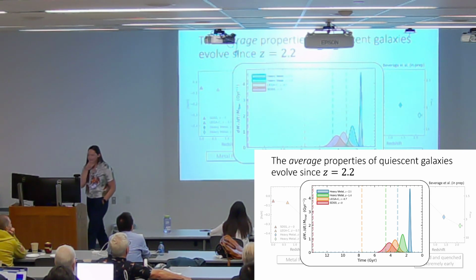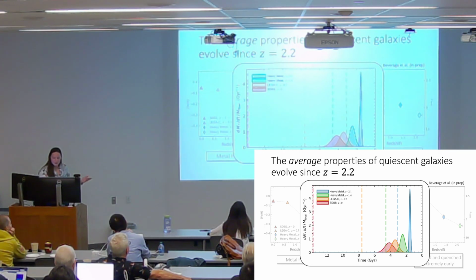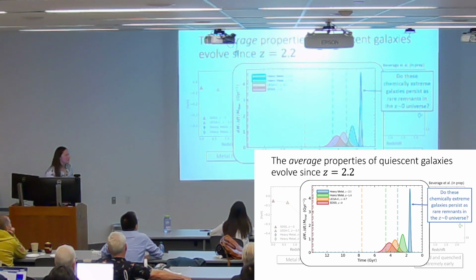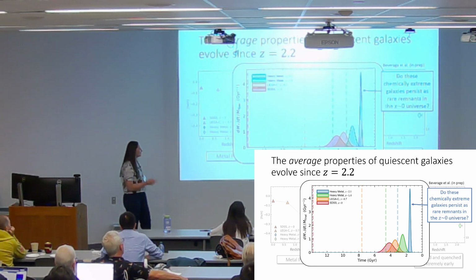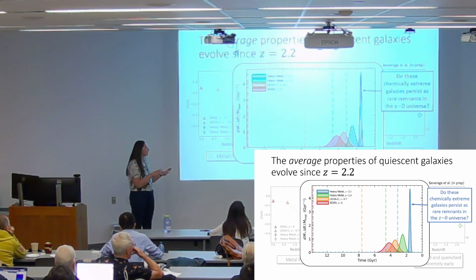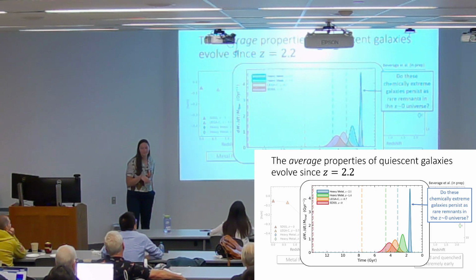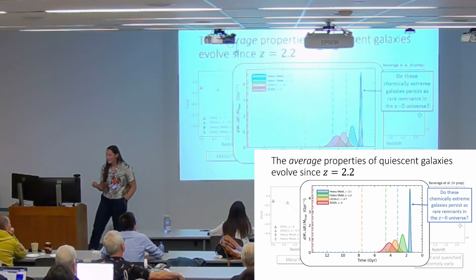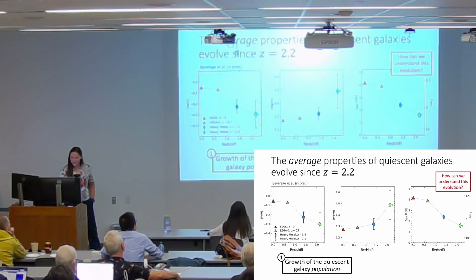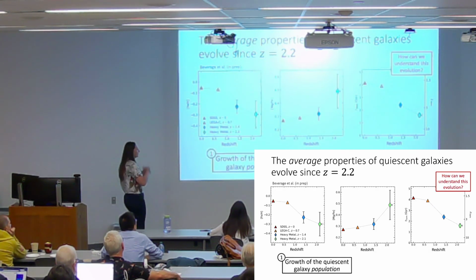So let's try to understand this a little more. How does this evolution occur? It's pretty drastic. It's striking how short these star formation timescales are for the high redshift sample. A question that falls out of this is, do these chemically extreme galaxies persist as rare remnants in the lower redshift universe? If they do, that might imply that the quiescent galaxy population is just growing rapidly.